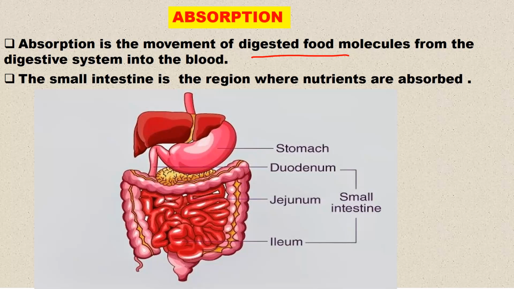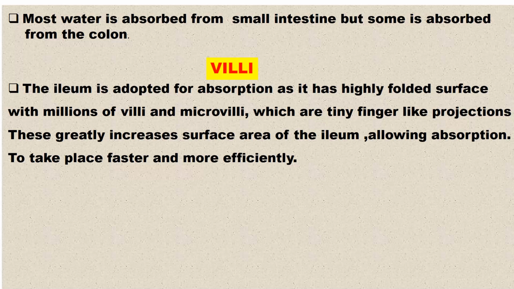Okay, so the sections of the small intestine are the duodenum, the jejunum, and also the ileum. Of course, the ileum is the longest, and that is why it is believed that most of the absorption occurs there. So the small intestine is mainly for absorption of nutrients. Most water is absorbed from the small intestine.